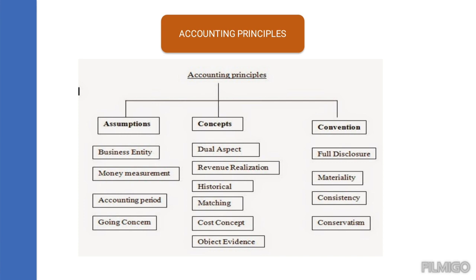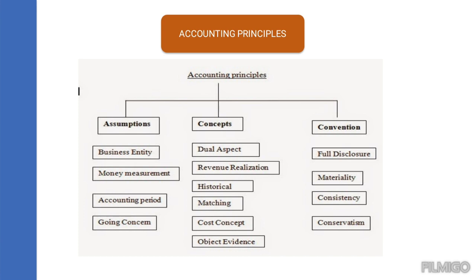We have to match the exact transaction, whether it has been incurred. For that we have some evidence. If we are selling, we provide receipts. When we are purchasing, we have invoices. So the proper supporting document should match with the entries. Then the cost concept.